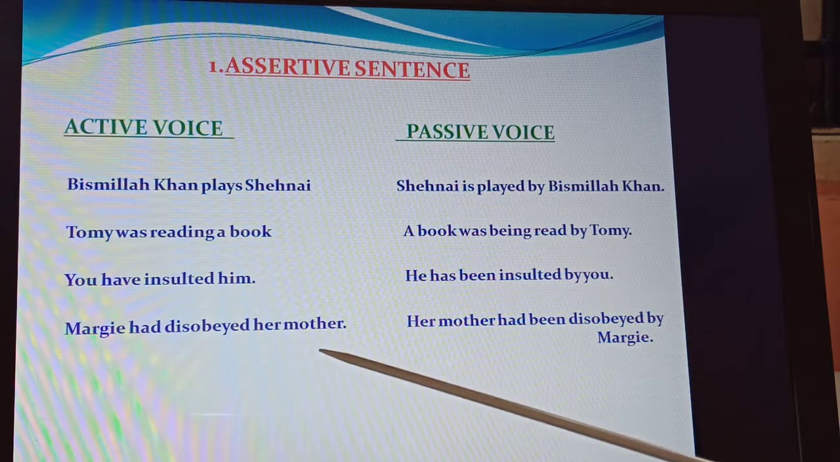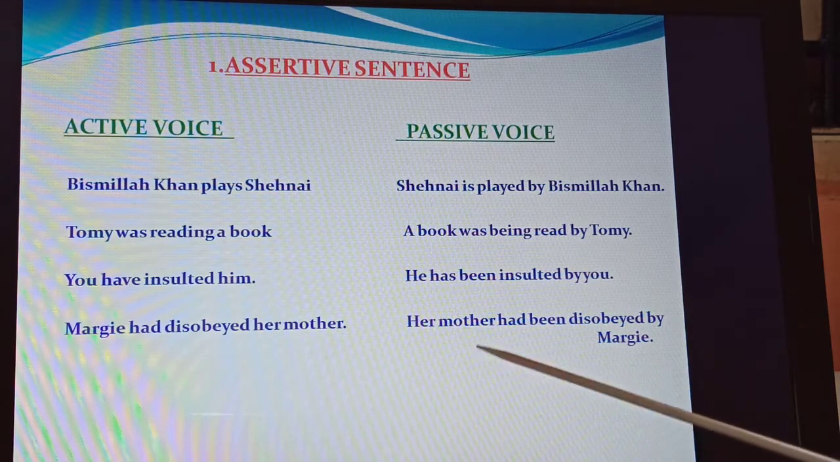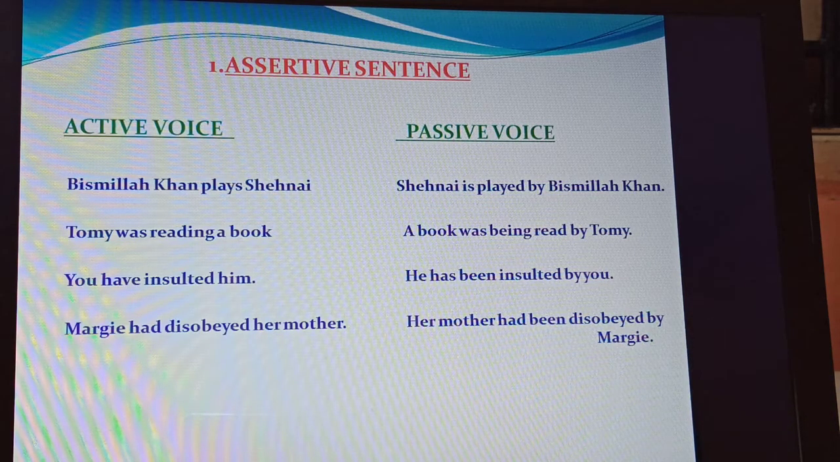Margie has disobeyed her mother. The passive voice would be: her mother has been disobeyed by Margie. This is the assertive sentence.